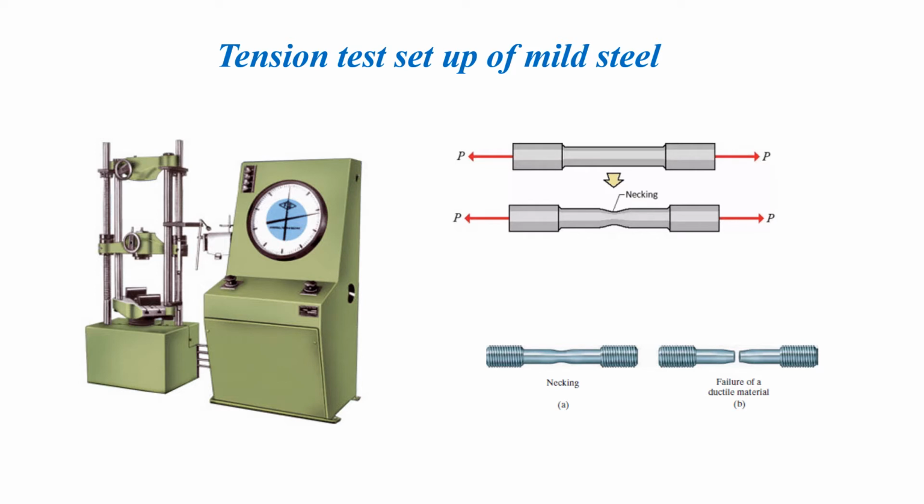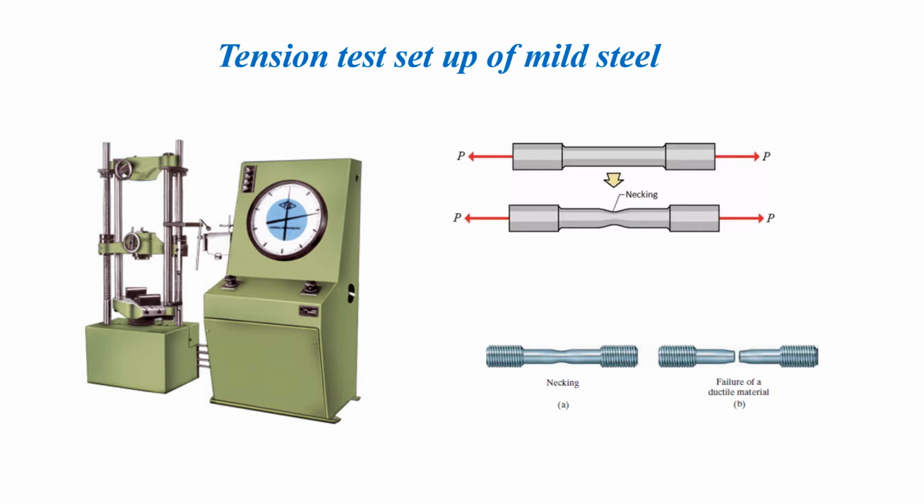The terms elasticity and elastic limit can be well explained with the stress strain curve of a mild steel bar. This represents the tension test setup of mild steel. This machine is known as UTM, that is a universal testing machine. It is called UTM because we can do all the tests such as tensile test, compression test, shear test and bending test in this machine.